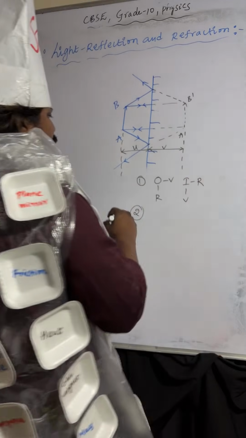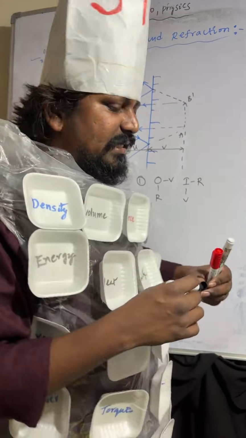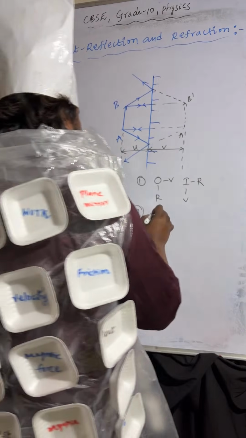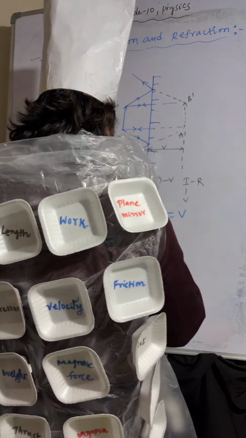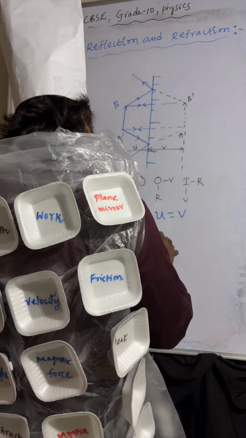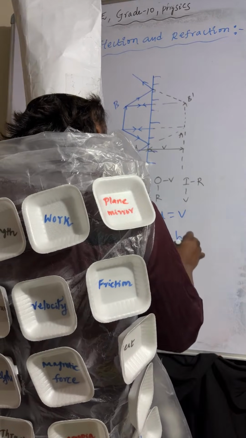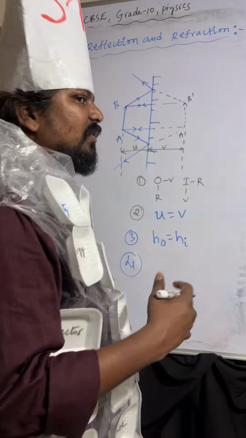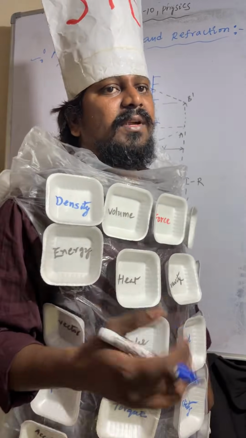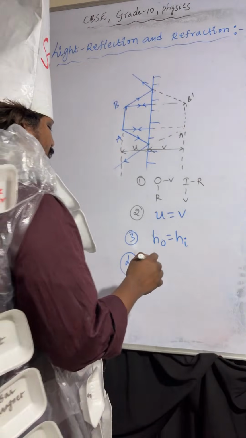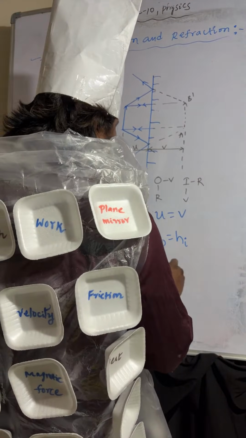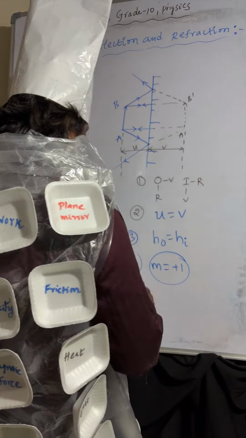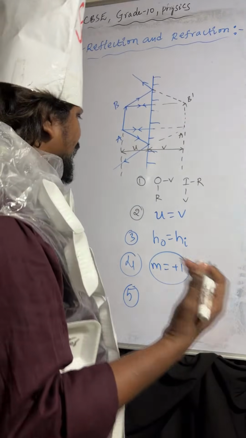Coming to point number two, object distance is equal to image distance. And the third one, height of the object is equal to height of the image. And one more, magnification of the plane mirror is +1. And also it shows lateral inversion.